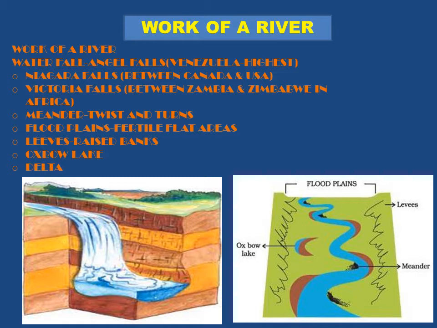And finally, in the old stage, the river meets the ocean and becomes very slow and sluggish. As a result, it carries a lot of sediments from the youth stage through maturity, and these sediments slowly and gradually deposit when it reaches the final stage, and therefore towards the final stage, the formation of a delta takes place.